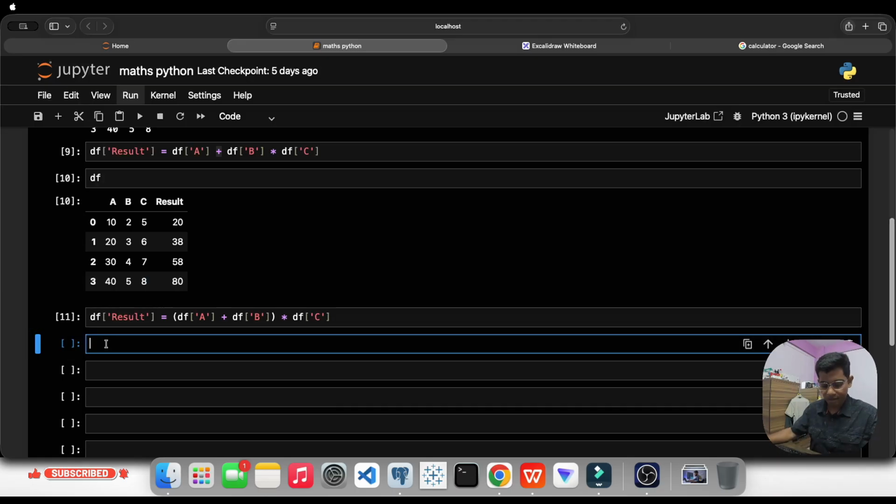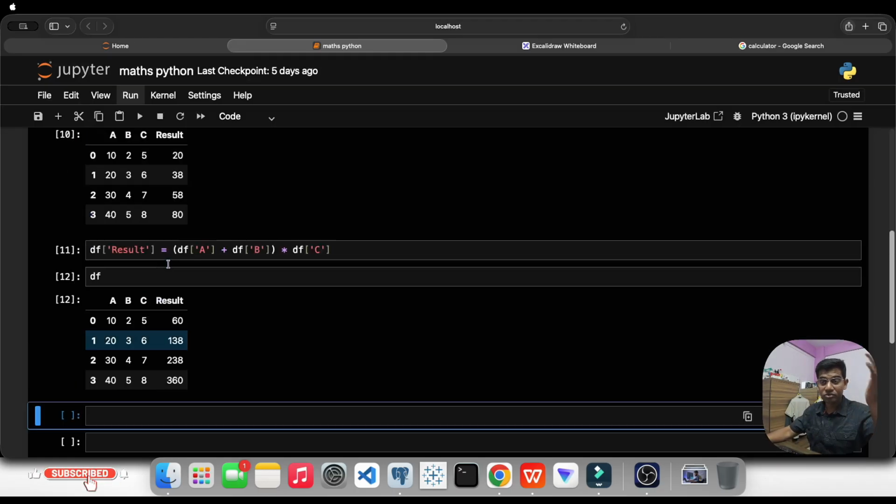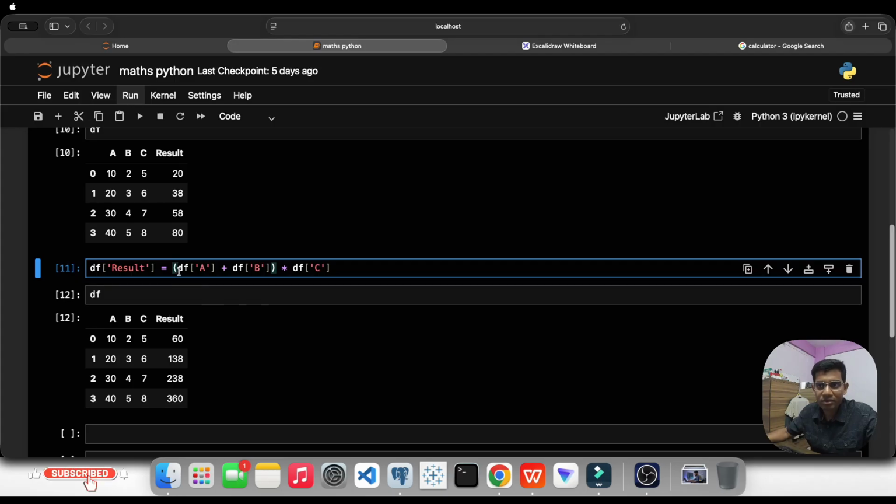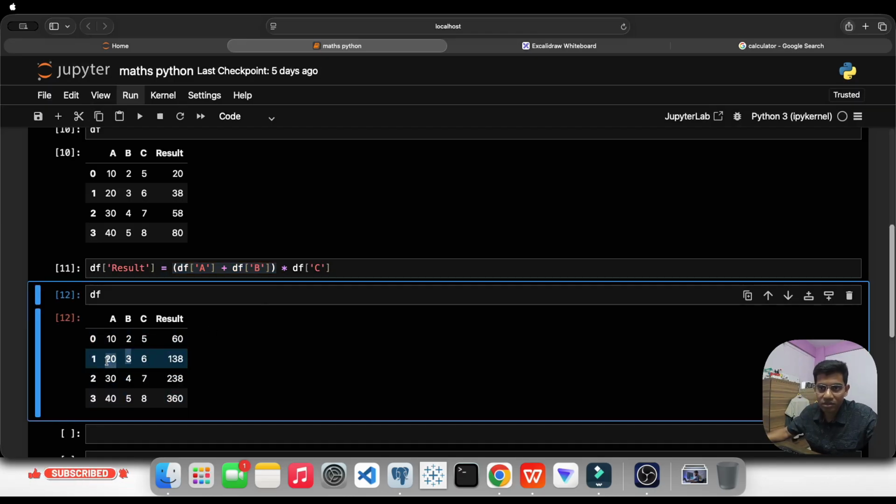No error. Now let's see what's there in the output. Right now you see the output is changed, although we have done the same kind of expression here with brackets and all. Okay, what's the output right now? First is bracket, so first A and B will be added. So 10 plus 2, 12. 12 into 5, 60.